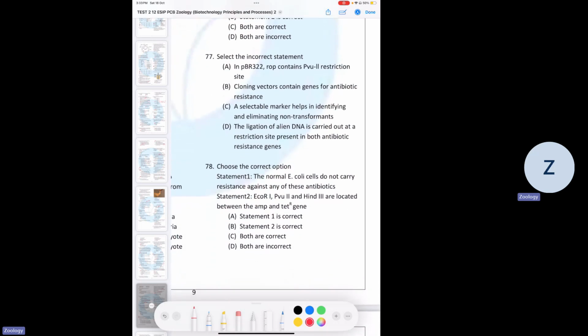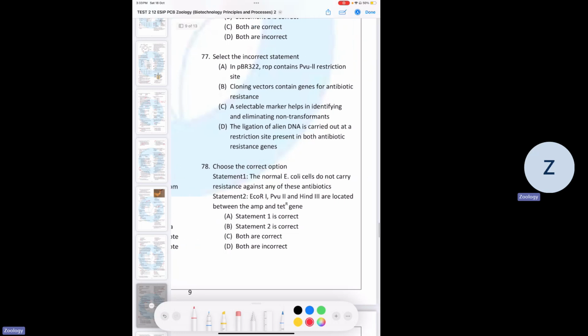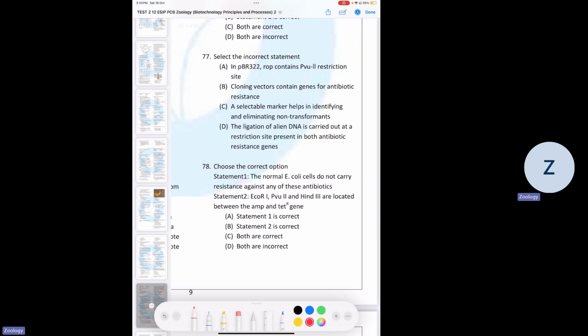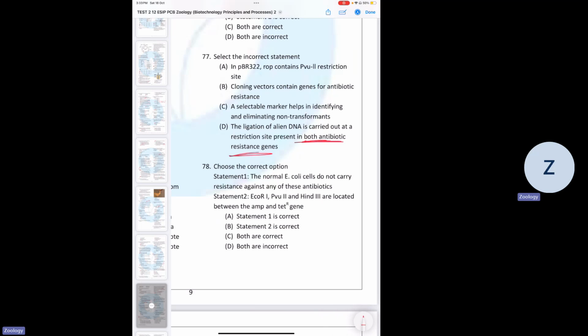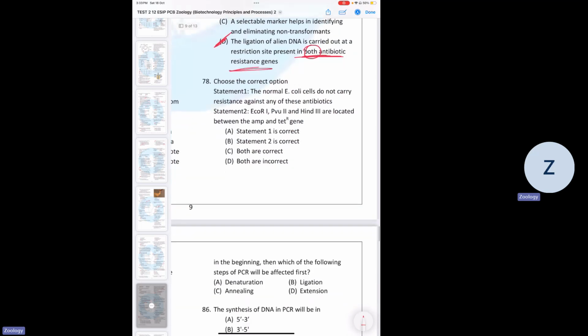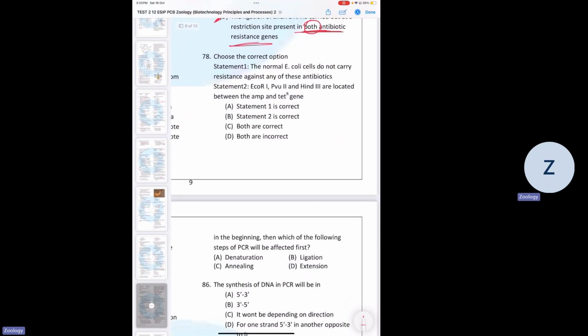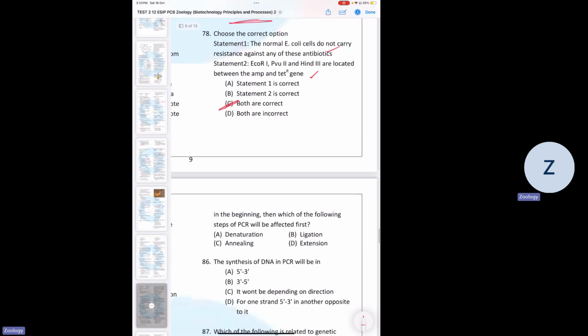77, asking about the incorrect statement. Ligation of alien DNA is carried out at a restriction site present in both antibiotic resistant genes. No, it's not possible to be on both, only one. So, D is the correct answer. 78, statement 1, the normal E. coli cells do not carry resistance. Correct. EcoR1, PvuII, HindIII are located between ampicillin and tetracycline resistant gene. Also correct. So, both are correct.